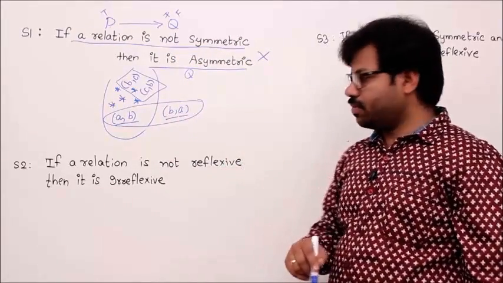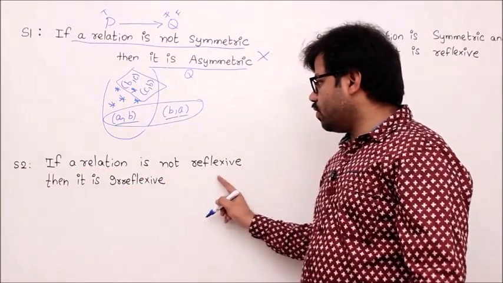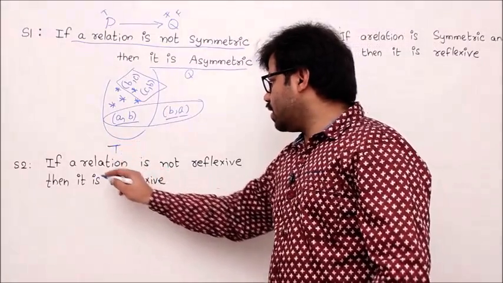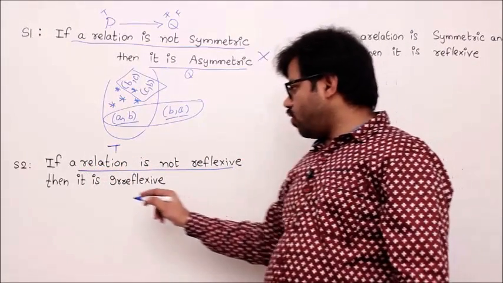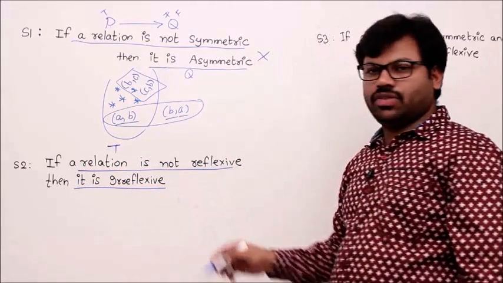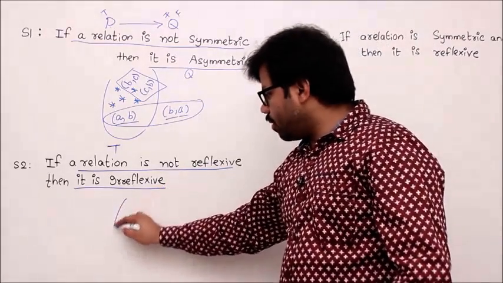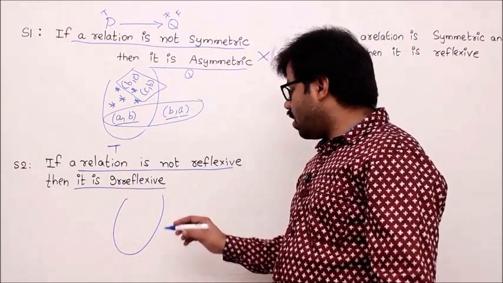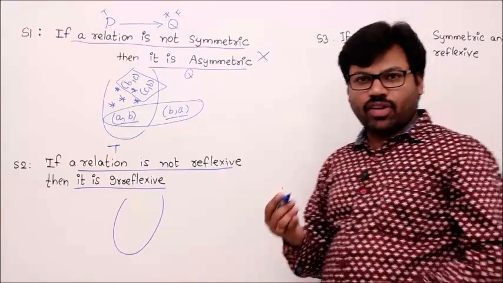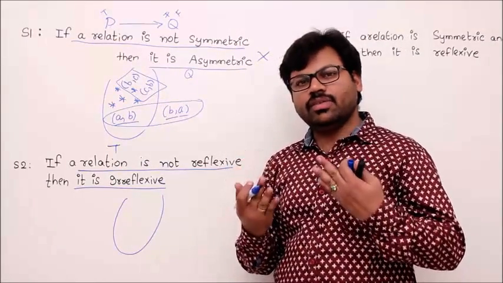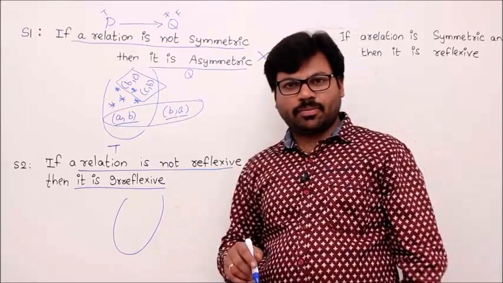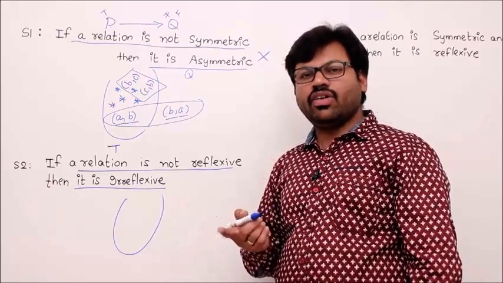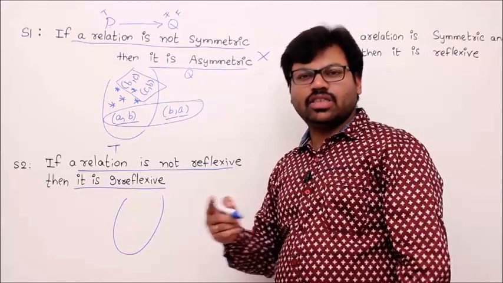Let's take one more example. If a relation is not reflexive, then it is irreflexive. Same argument: we have to assume that the relation is not reflexive and prove that it is always irreflexive. Let's try that. Let's take a set, and on it I take a relation which is not reflexive. Why is a relation not reflexive? Try to think about a structure which is not reflexive. For that, we know the reflexive property. The reflexive property says that you should have (a, a), (b, b), (c, c), and so on, correct?